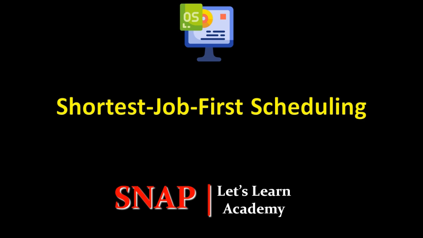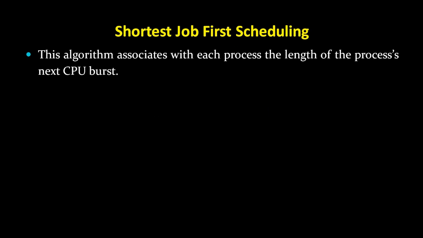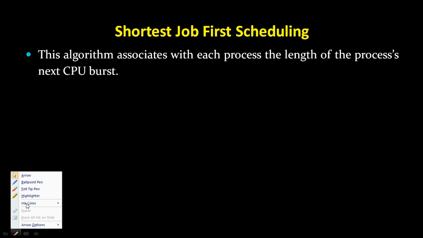In this lecture we will understand the shortest job first scheduling algorithm. A different approach to CPU scheduling is the shortest job first scheduling algorithm, and this algorithm associates with each process the length of the process's next CPU burst. As per the name, shortest job first scheduling algorithm, it always prefers the length of the process's next CPU burst.